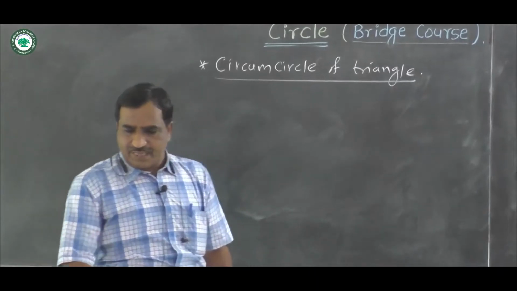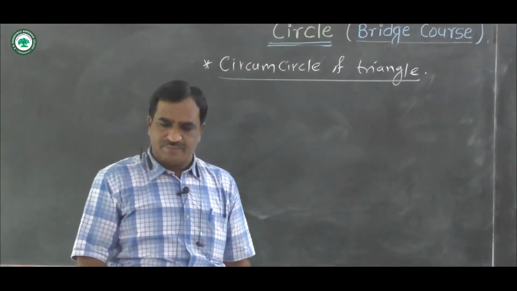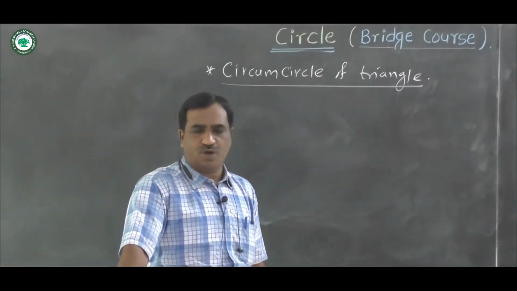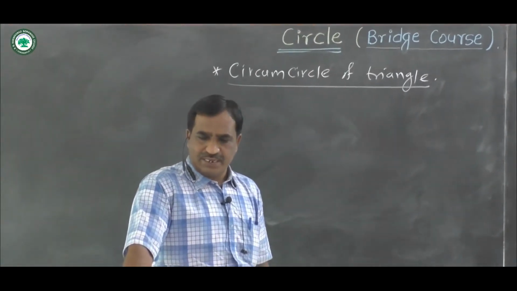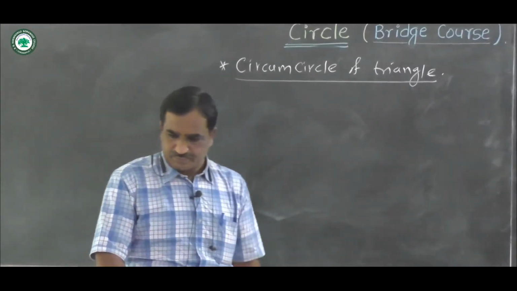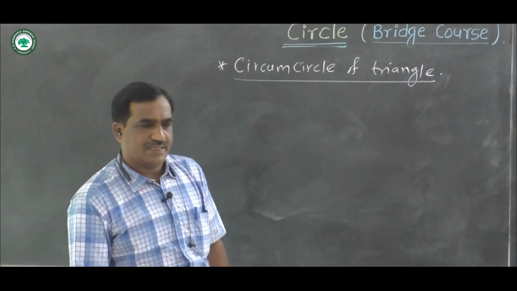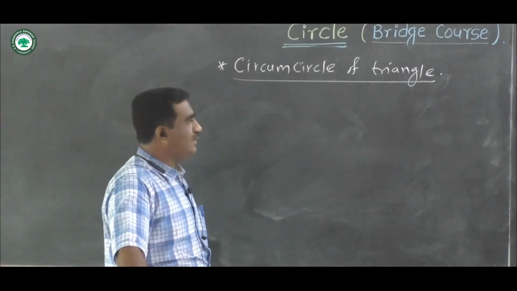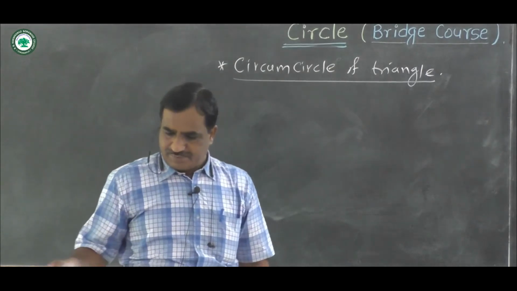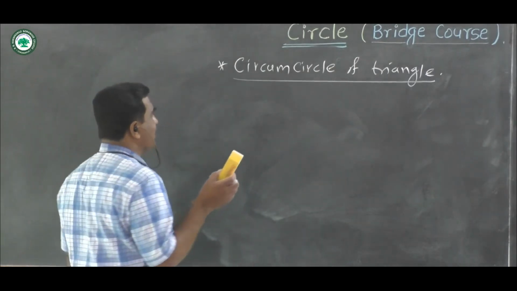Okay, these are four properties for circumcircle. Definition of circumcircle is circle passing through all the vertices of a triangle is called as circumcircle, and the center of the circle is called as circumcenter of the triangle. Okay, now next part is tangent and secant to the circle.